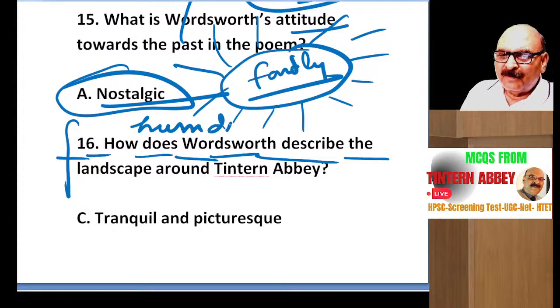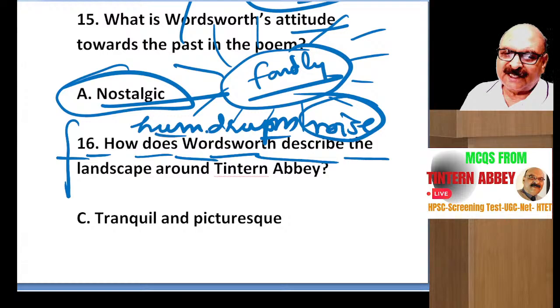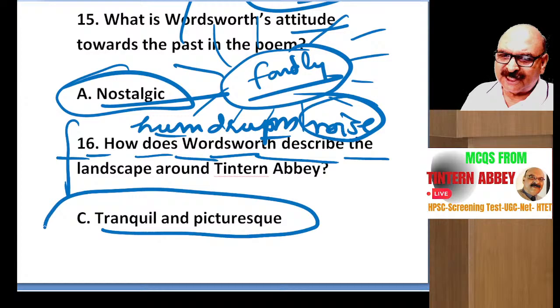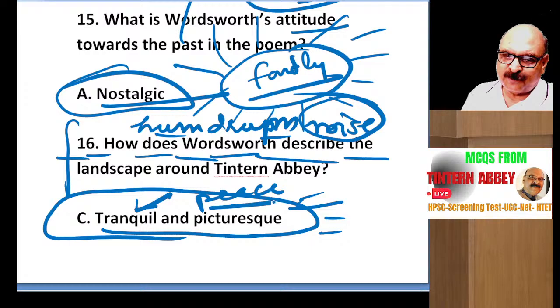Humdrum means the noise of city life. He doesn't like this. He lives far from the madding crowds of human life, right? So it must be tranquil and picturesque. Picturesque means the landscape was very beautiful, very soothing for him, and it provided him peace, tranquility, a peaceful atmosphere.